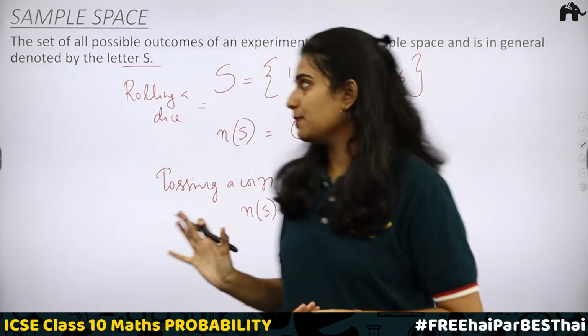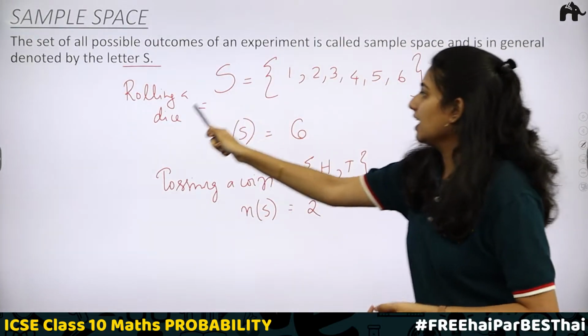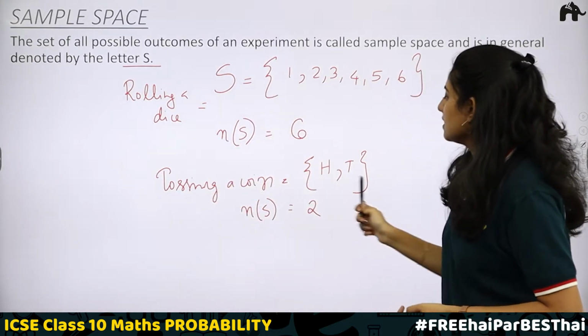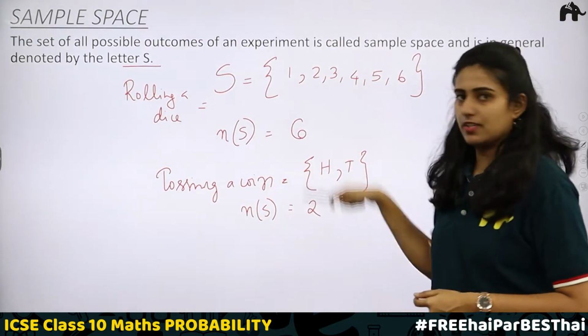Understood what is sample space? The sample space is a set of all possible outcomes. Here, rolling a die, this is a set of all possible outcomes. Tossing a coin, this is a set of all possible outcomes. And the total number of outcomes are given here.